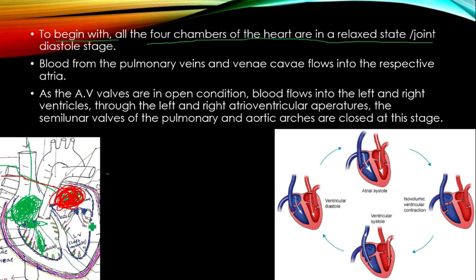The bicuspid valve, present between the left atrium and left ventricle, is also open, hence oxygenated blood slowly transfers from the left atrium to the left ventricle. That is the condition at the beginning of the cardiac cycle.